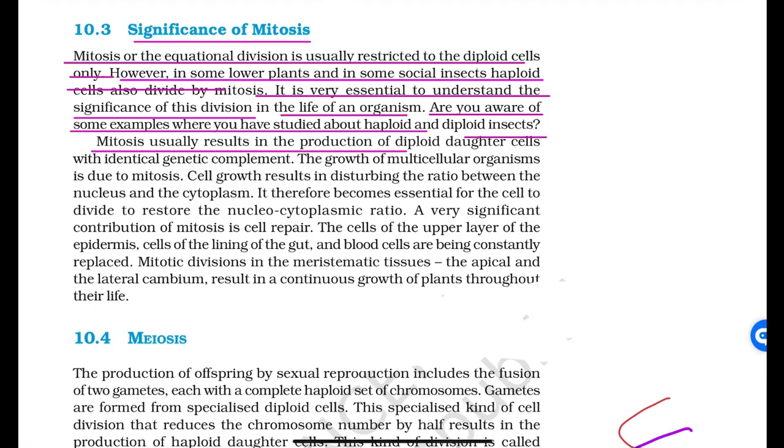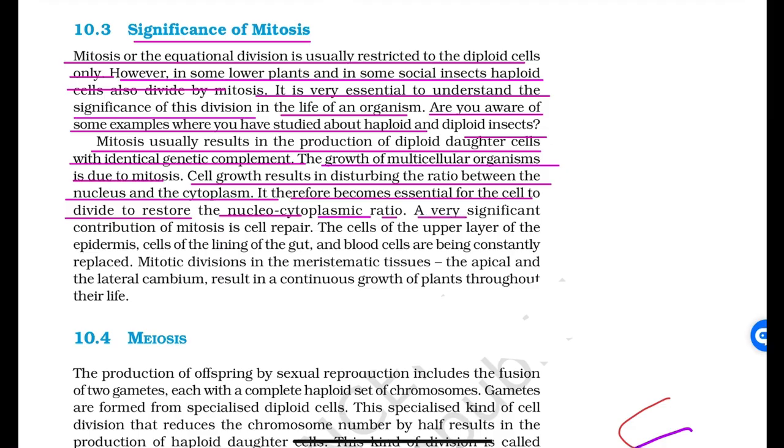Mitosis usually results in the production of diploid daughter cells with identical genetic complement. The growth of multicellular organisms leads to mitosis. Cell growth results in disturbing the ratio between the nucleus and the cytoplasm. It therefore becomes essential for the cell to divide to restore the nuclear-cytoplasmic ratio. A very significant contribution of mitosis is cell repair.